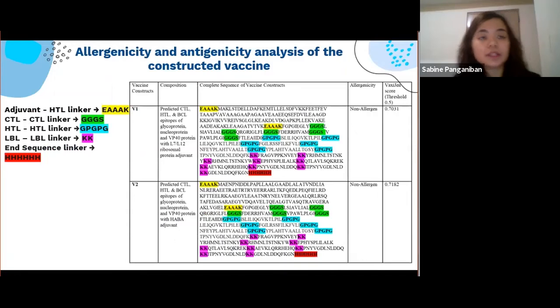The 6 CTL, 6 HTL, and 9 LBL epitopes from the 3 proteins were combined and used for the vaccine construction. The adjuvants used were L7/L12 ribosomal protein and HABA adjuvant. Interaction of the adjuvant with toll-like receptors polarizes the CTL response and induces immunoreaction. Both of these adjuvant proteins are agonists of TLR4 only.